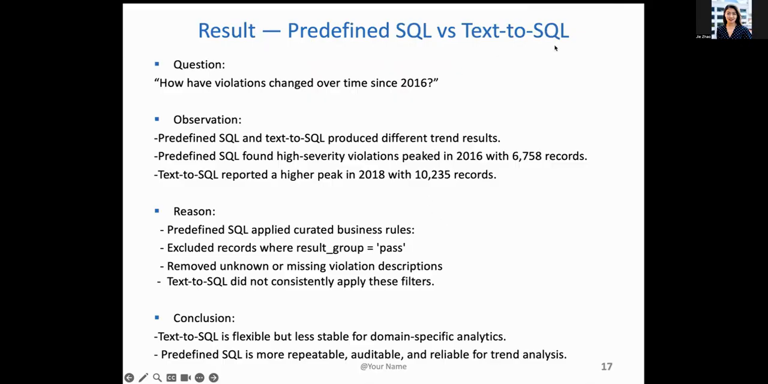Comparing predefined SQL versus text-to-SQL, we observe that they produce different results, and sometimes text-to-SQL doesn't include the predefined business rules we included in the prompt. So the conclusion is that text-to-SQL can be flexible because you don't need to define many different SQL functions, but it's less stable for domain-specific analytics and not able to provide reliable or repeatable results, especially for business cases like a KPI, where we might want the same results based on the same calculation.